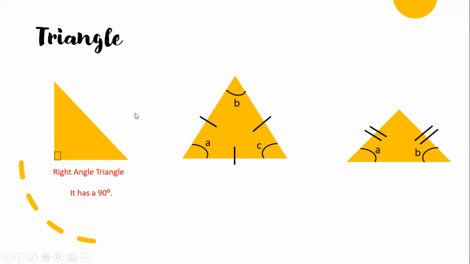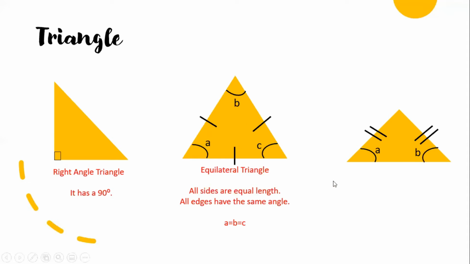No matter what the shape is, when you see something like this, at one edge there's a marker telling us that this one is 90 degrees. Next, this one is an equilateral triangle. All sides are equal in length, and all edges have the same angle. ABC is the same angle. Remember this. I will touch on this again at angle.